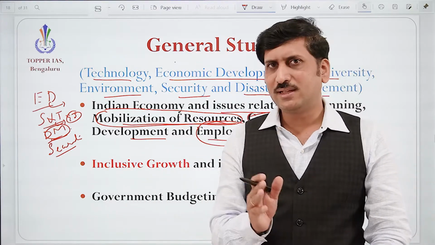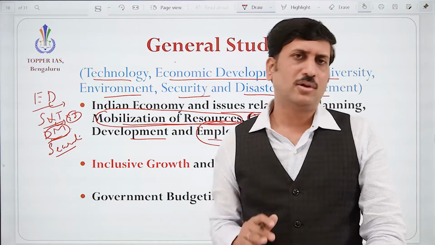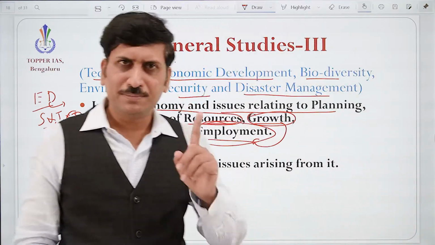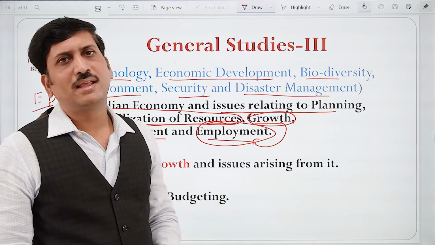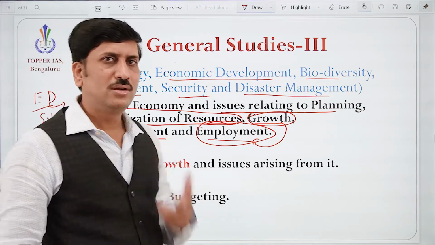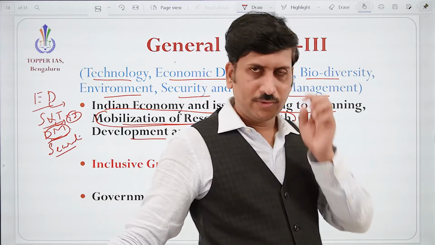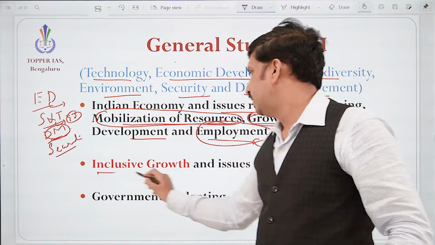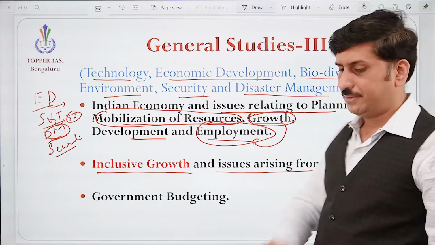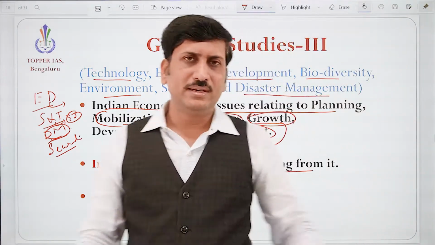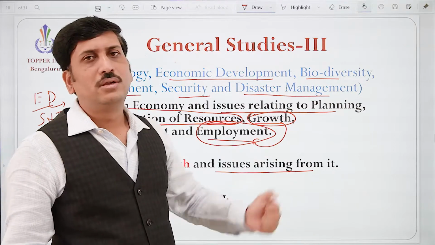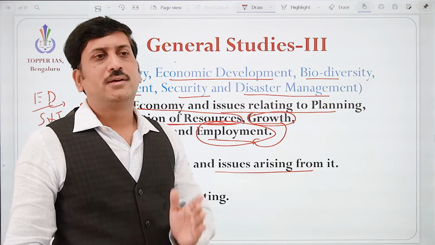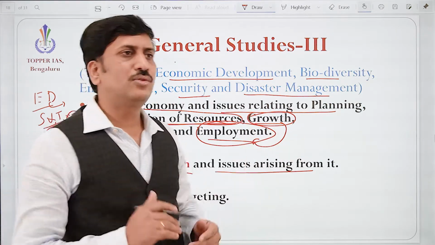Employment is one such thing which can solve many problems in the family, because if at least one person is employed in a family, he can take care of his family's health, education and other needs, correct? So next in the economic part is inclusive growth and issues arising from it. We discussed that growth with employment generation is very essential, and along with that inclusion is also very important.